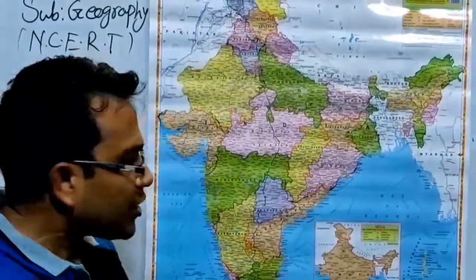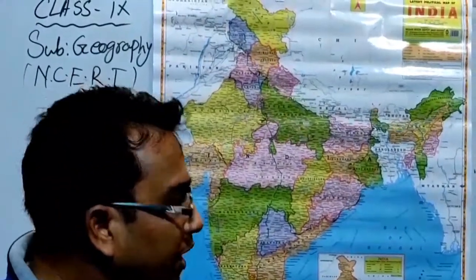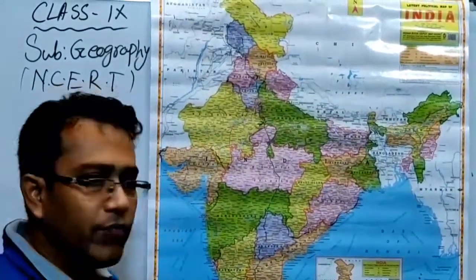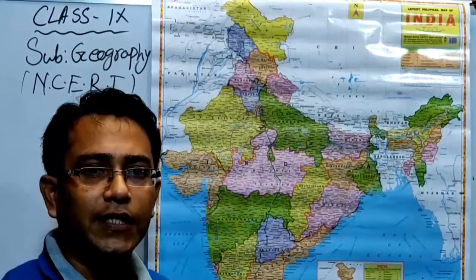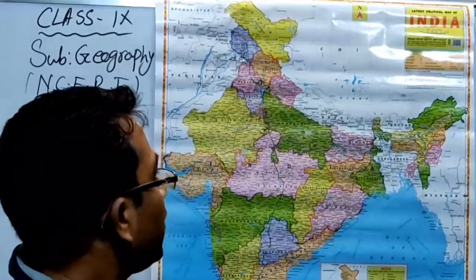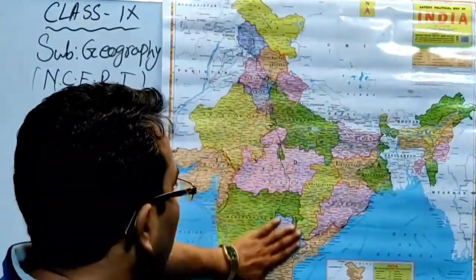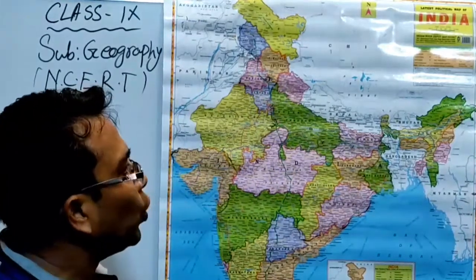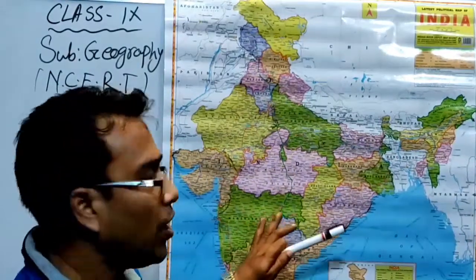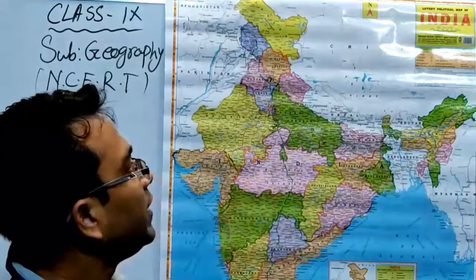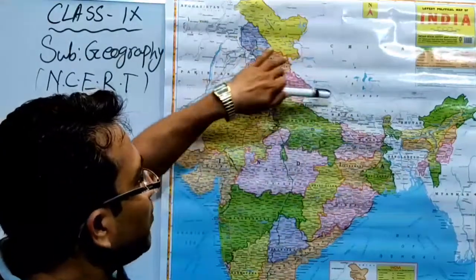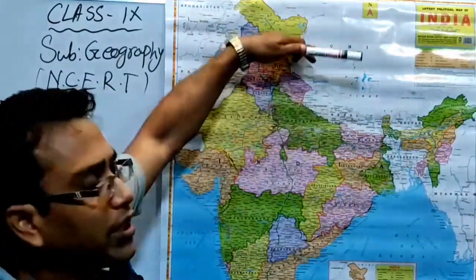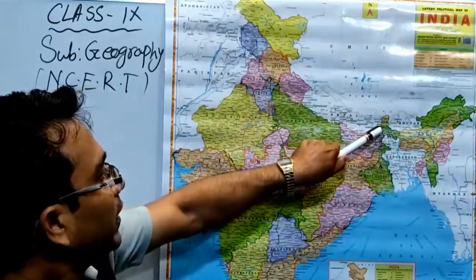And in the last part of this first chapter, you will get the neighbors of our country that I discussed a little bit yesterday. First, we are going to the map to show the neighboring countries of India. If I start from Nepal, here on the northern side, it is Nepal.